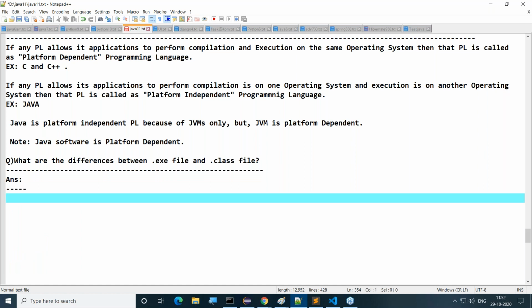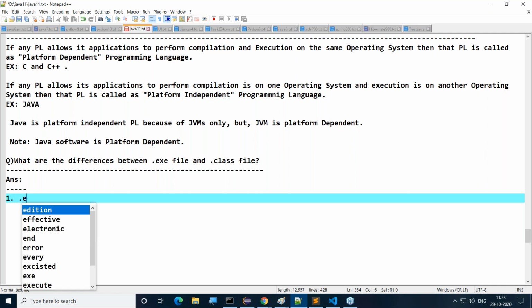Just as per today's discussion, what are the points I have given about C, C++ and Java? On the basis of that only, I'm asking this question. What are the differences between .exe file and a .class file? Observe carefully. I'm going to give a few differences. Try to understand it.